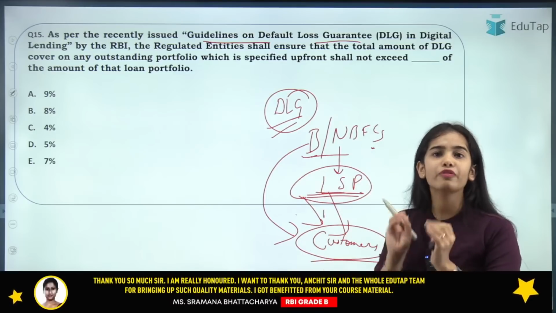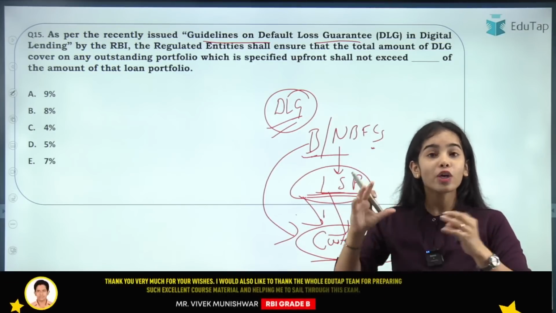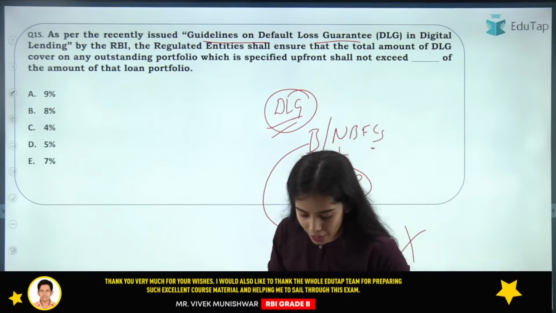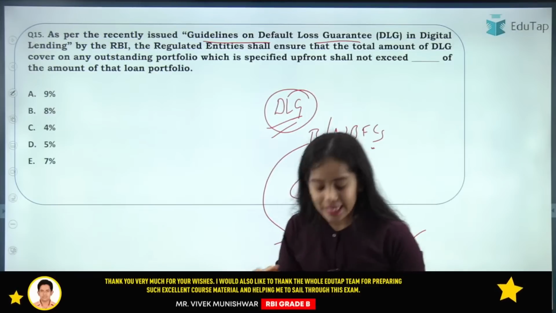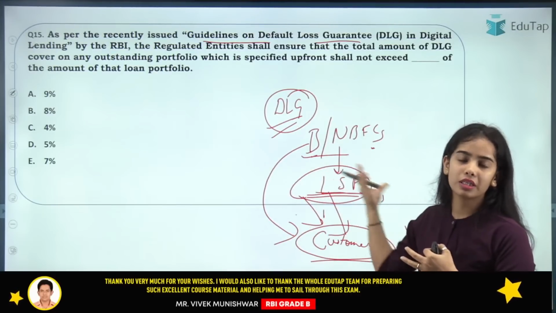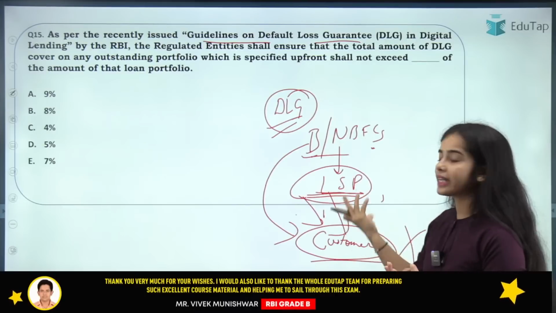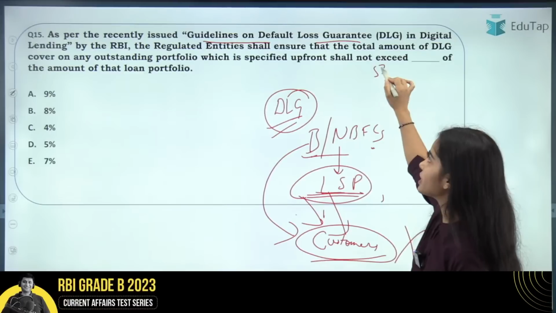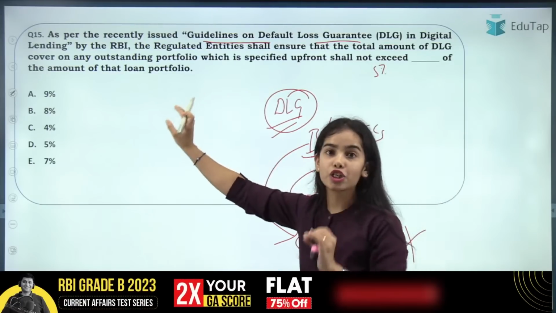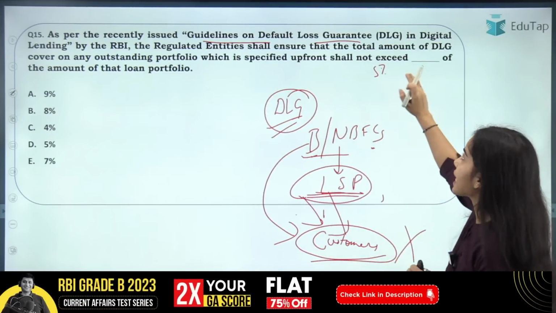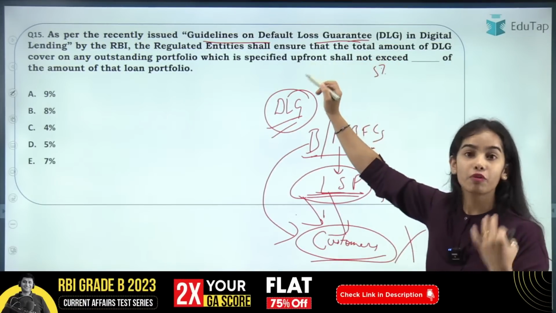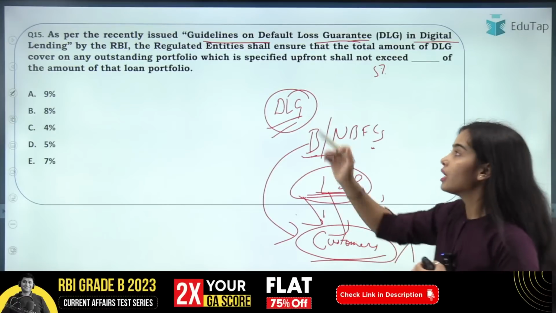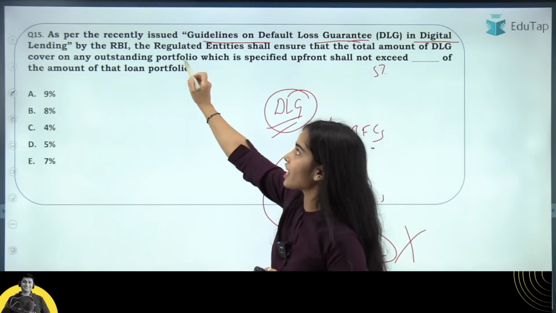But they are small fintechs, small firms, so they cannot give much guarantee. So the guarantee is up to what percentage, that you have to tell. Digital lending providers, we can call them lending service providers. The guarantee is up to 5%. As per the recently issued guidelines on the default loss guarantee, also called the first default loss guarantee, in digital lending platforms, the RBI has released the guidelines.